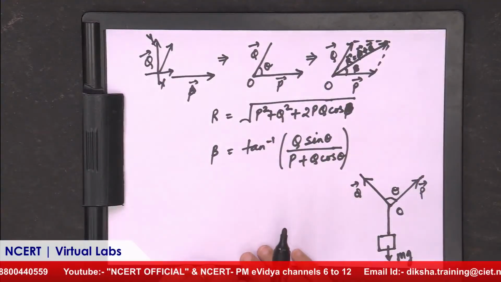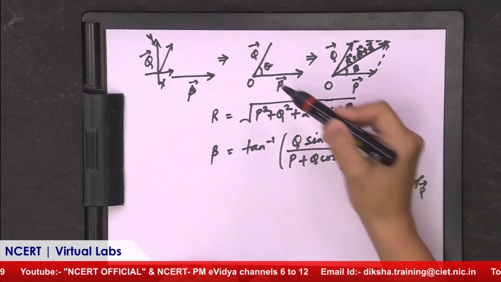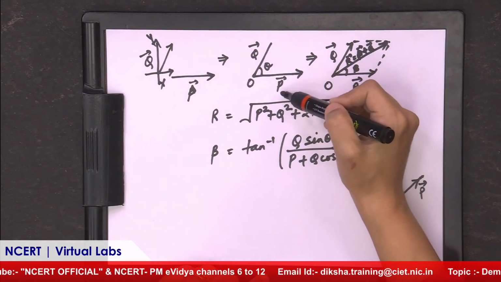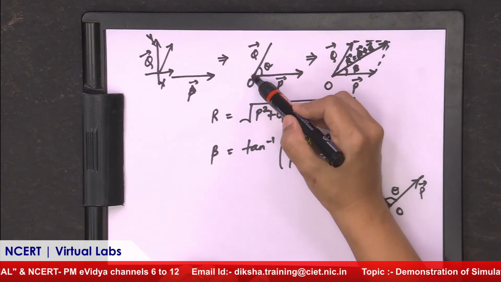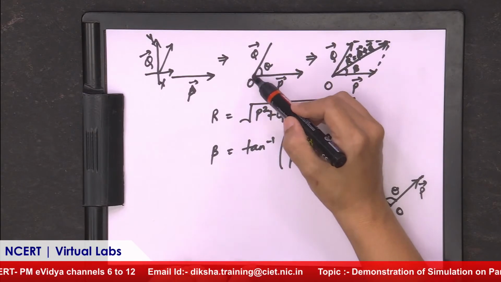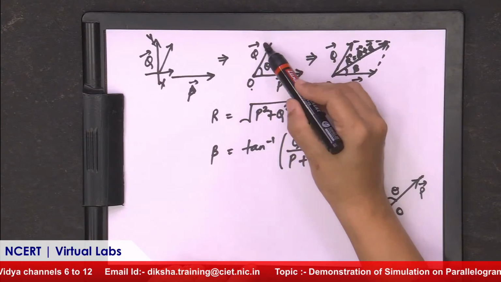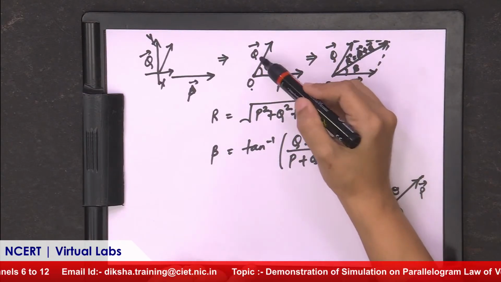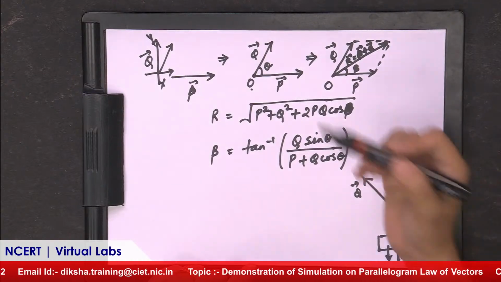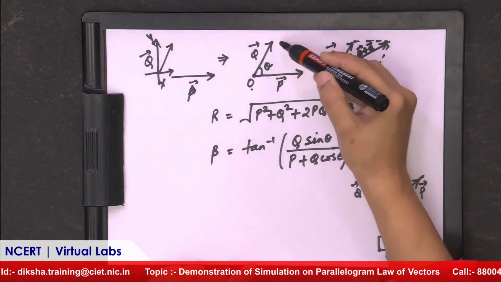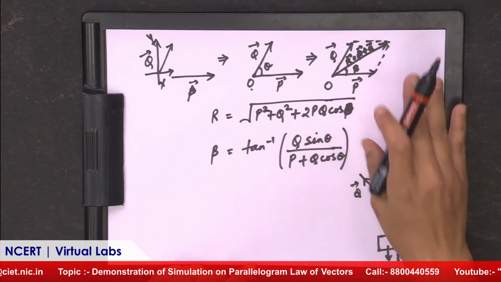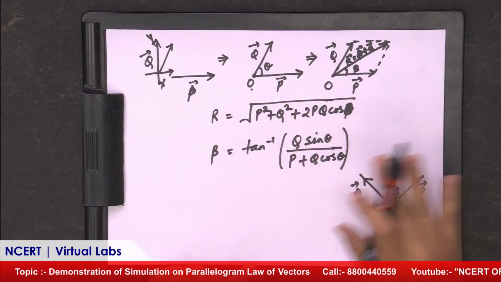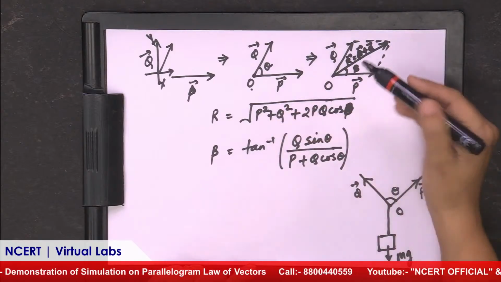addition method. So instead of that, we use the parallelogram law of vector addition. Suppose these two vectors, as I have shown, vector p and vector q, both originate from a common point O, and the angle between them is theta. If we construct it in this form, like a parallelogram, because previously students up to 10th know about the parallelogram, squares, and diagonals, so it is related to this parallelogram structure.